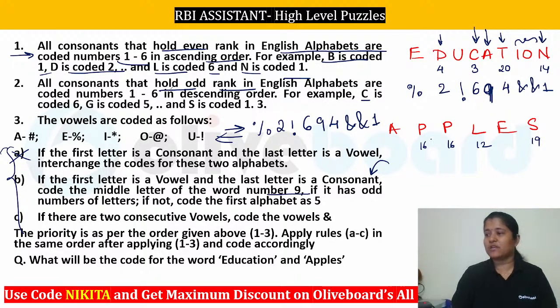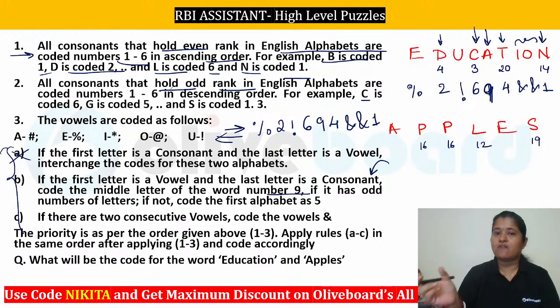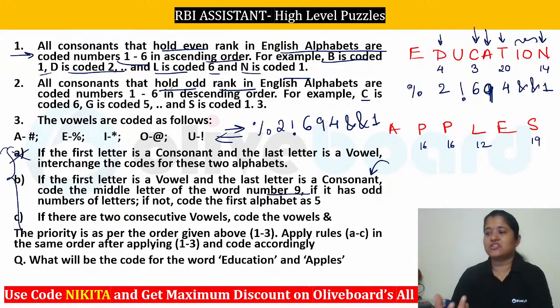Ma'am, we will code only I or O or all the vowels. Ayush, whatever is following this particular rules, right? You will have to check all the rules there. So if any two vowels are coming at consecutive positions, then they have to be coded as ampersand.